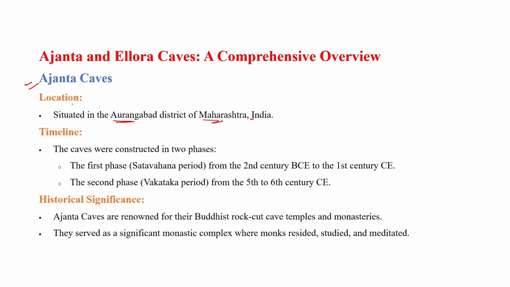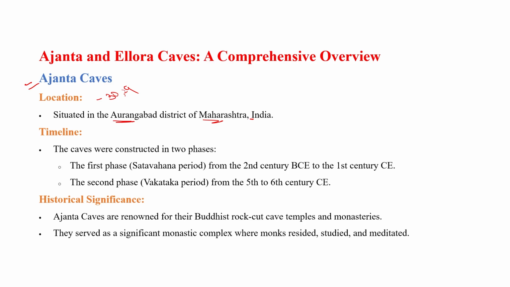Okay, there are a total of 30 or 29 caves, as I told you. All the caves were not constructed by the Satavahanas. These caves were constructed in two phases. Some caves were constructed by the Satavahanas and some during the Vakataka period.